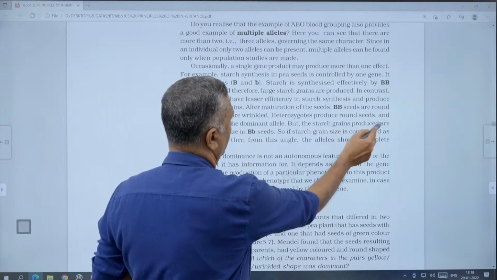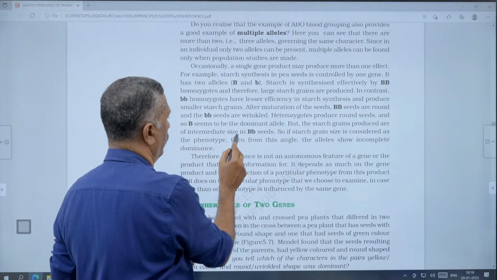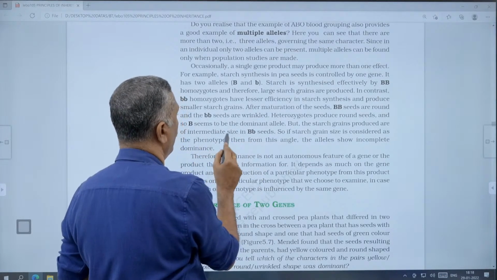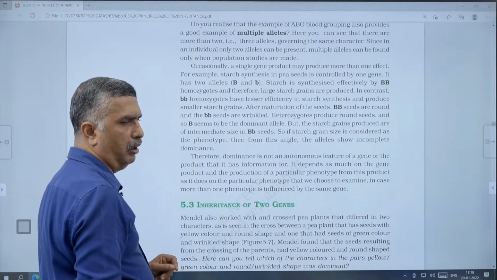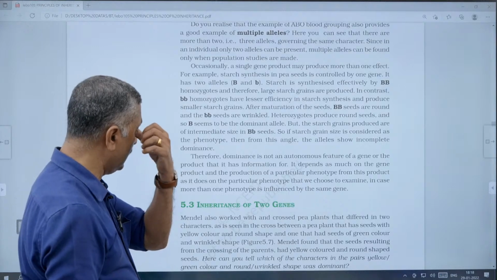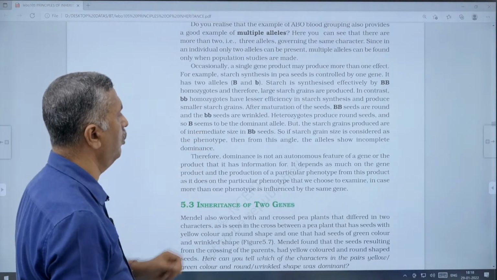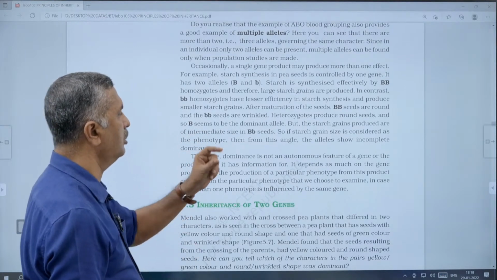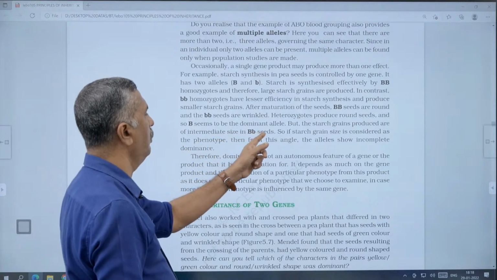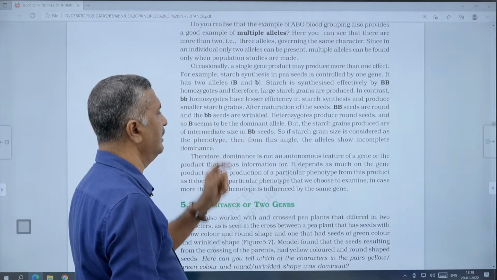But the starch grains produced by capital B small b are of intermediate size. So capital B will produce large starch grains, small b will produce small starch grains, and capital B small b will produce intermediate size starch grains.